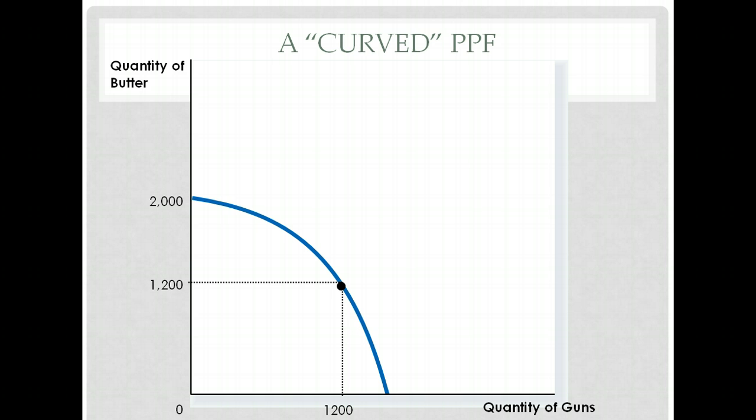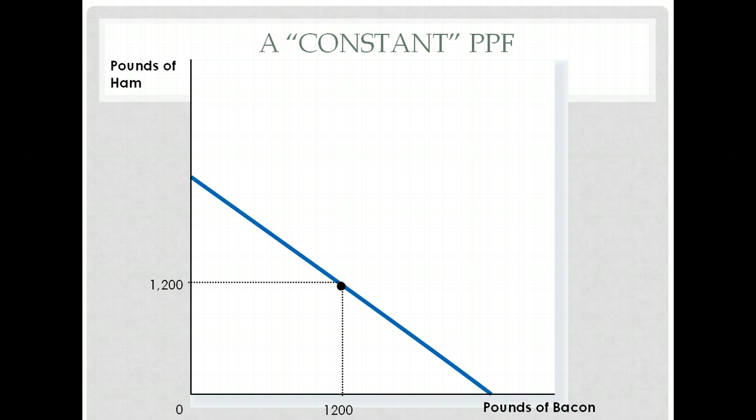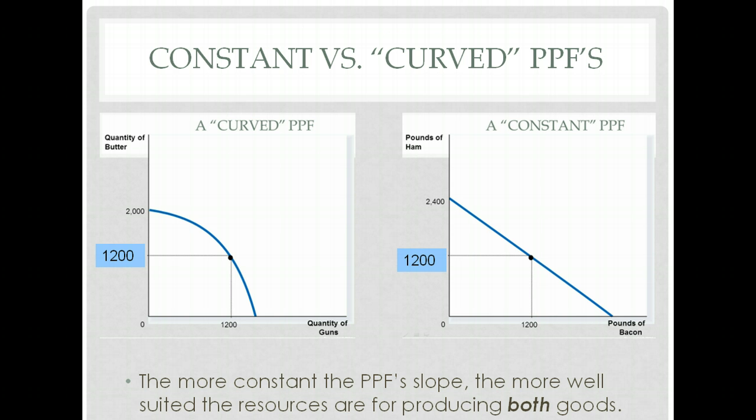The difference is also this kind, in contrast to this kind of PPF, or what we call a straight PPF. If you have 1,200 pounds of ham and 1,200 pounds of bacon, if I gave up 1,200 pounds of bacon to get to 0 bacon, I would gain 1,200 pounds of ham. In other words, I seem to have given up just as much bacon to get just as much ham in the process. So what's the difference between the two and why are they shaped differently? So what's the reason for this? Why do some PPFs have that curved shape and others have a straight shape?